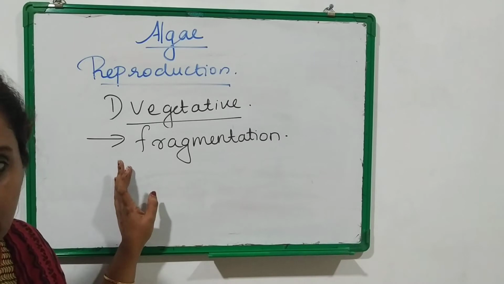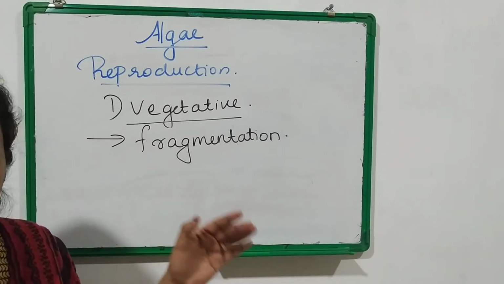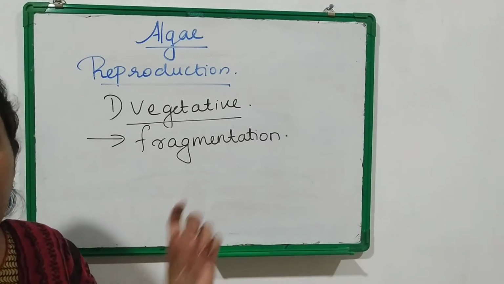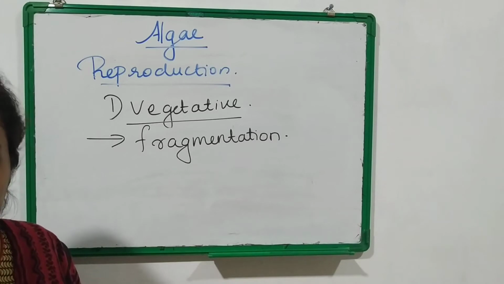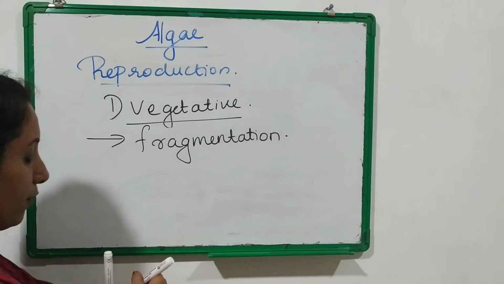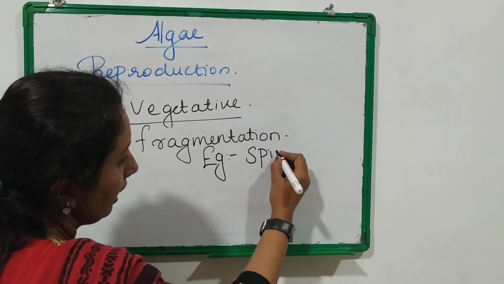In case of algae, the parent algae divides into numerous fragments and each fragment develops into a new thallus. An example for an alga that exhibits fragmentation is Spirogyra.